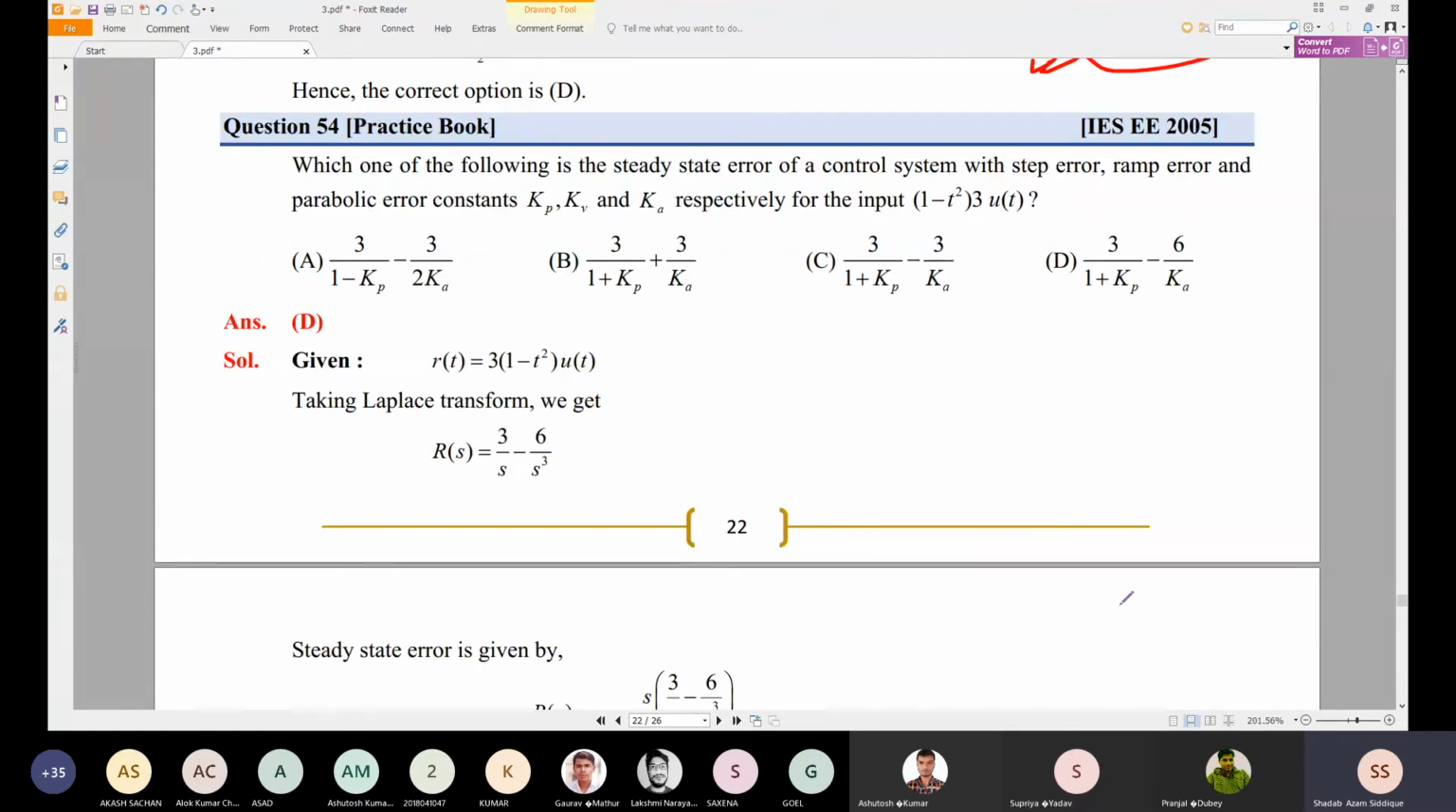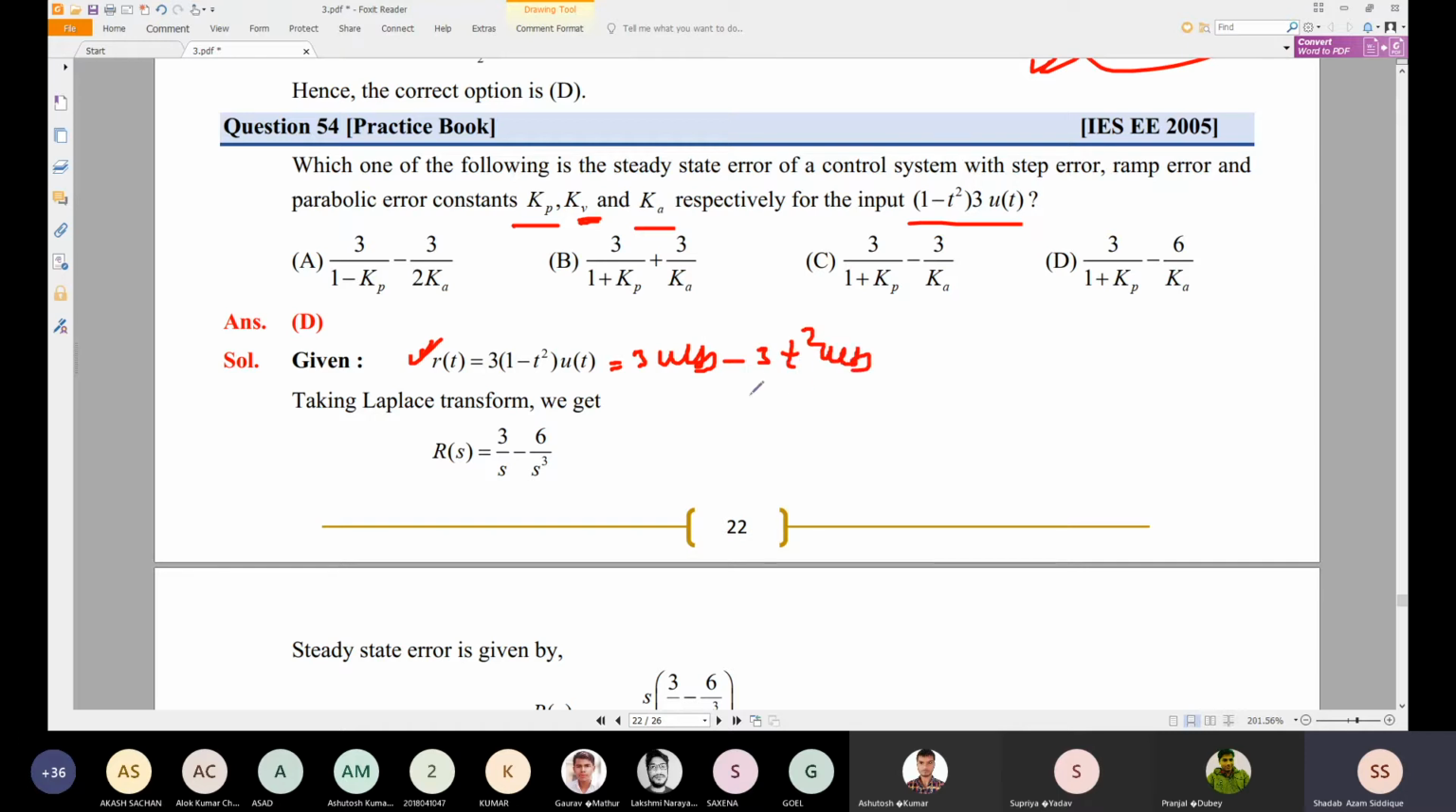Now, which one of the following is the steady state error? Another problem which is given: which one of the following is the steady state error of a control system with step error, ramp error and parabolic error constants, that is the static error coefficients Kp, Kv, Ka respectively, for the input. So that is r of t which is given here. Now r of t is nothing but 3 minus t square, multiplied by u of t, so minus 3 t square u of t.